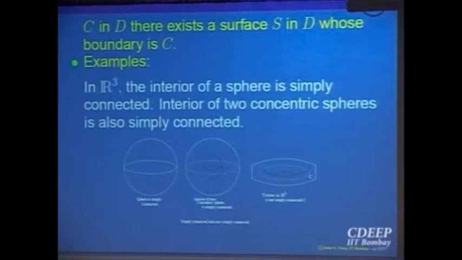The inside of the cycle tube, that is a region in R3. Do you think that is simply connected? If you say yes, then you have to visualize and try to say that every simple closed curve will be the boundary of a surface. If you are saying no, then at least you have to produce one simple closed curve for which you cannot find a surface whose boundary will be this simple closed curve.